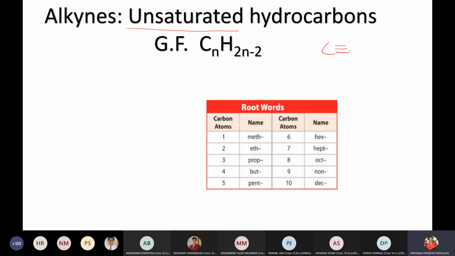Very good. Now I can see Naman also was raising his hand again and again. Siddhant, Naman, can you answer this question? You can tell me the first 5 members of alkynes.